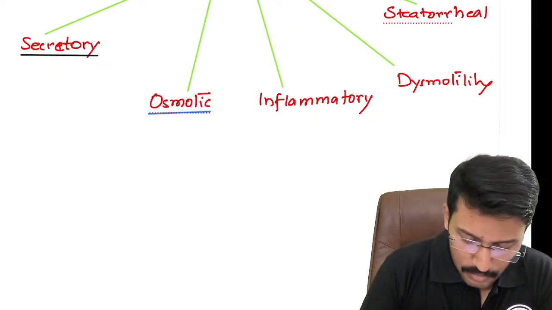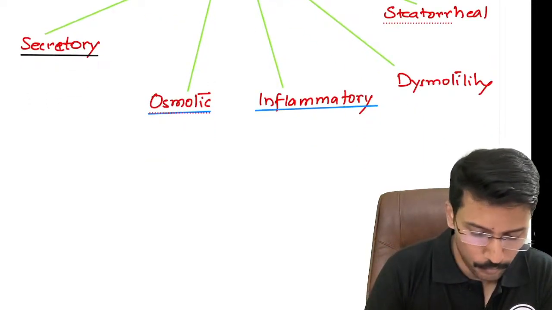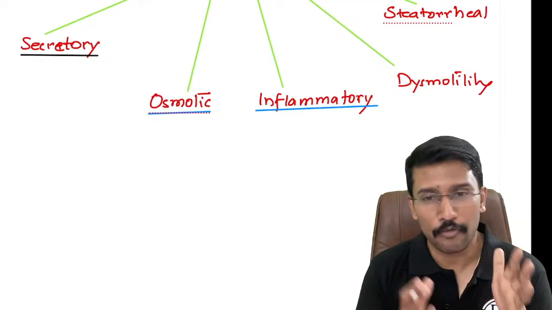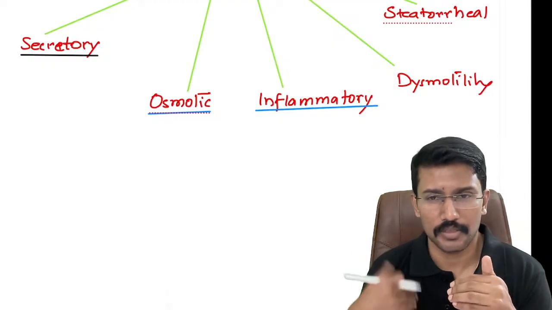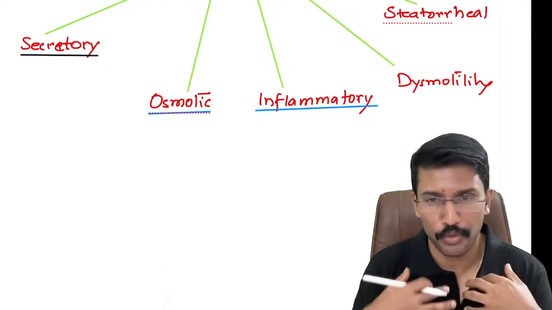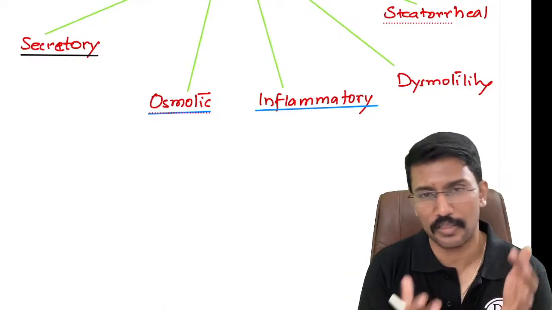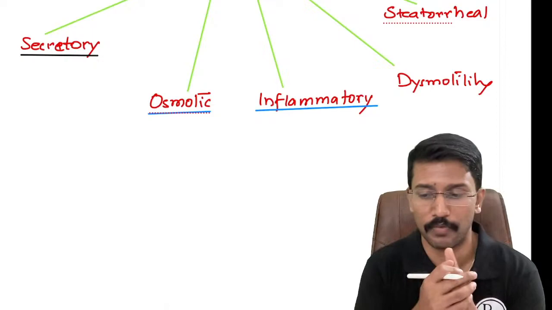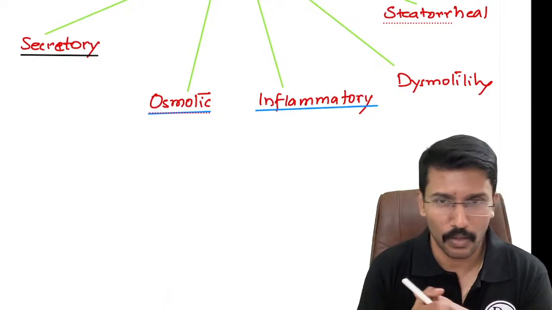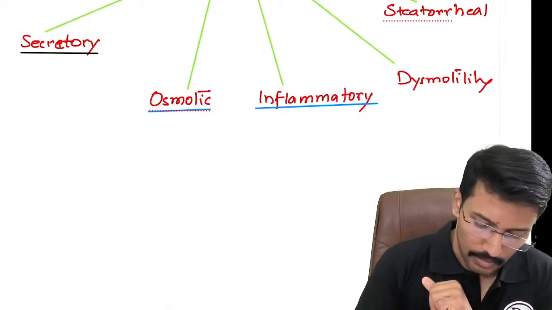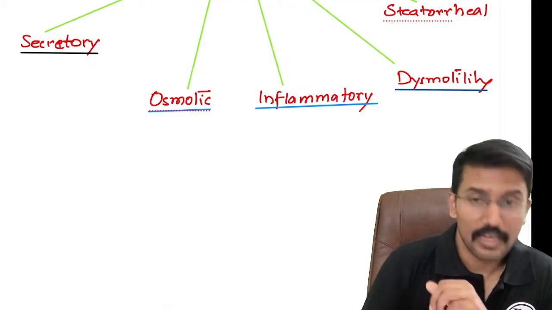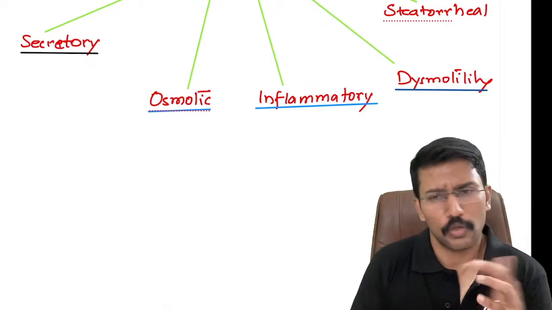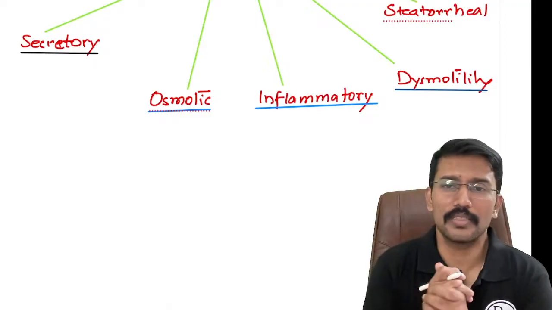Okay. Then third, we have inflammatory disorders where the gut is getting inflamed, and because of that, whenever there is inflammation, there will be formation of pus and exudative fluid. So we are leaking that exudative fluid into the intestinal lumen and we are losing. Example is your inflammatory bowel disease. Okay. Then you can have increased intestinal motility because of some pathology. A classical example is irritable bowel syndrome.